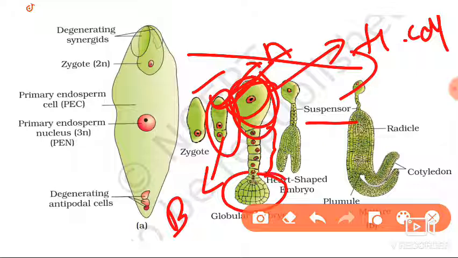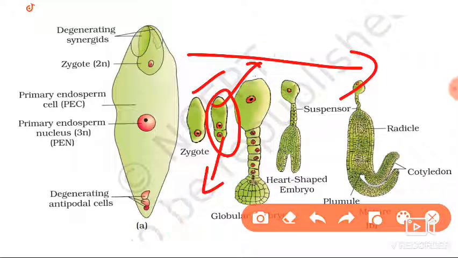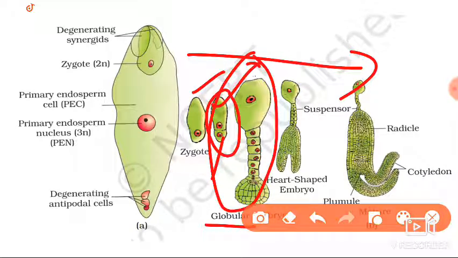And here you can see the structure, that is an embryo. Here you can see the embryo development, and the different structures of the embryo, which are given in your NCERT. One is the globular structure; here they have given the globular structure. Next to that, the heart shaped structure, which looks like a heart, so we call it a heart shaped structure.